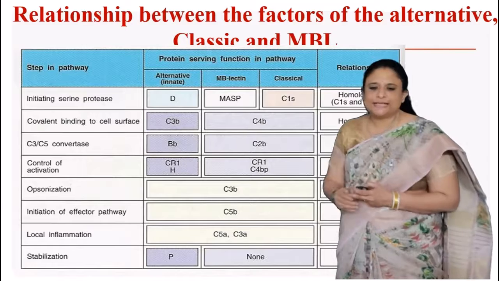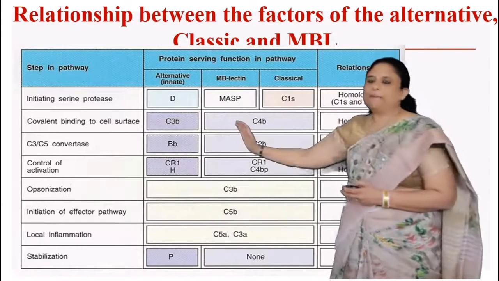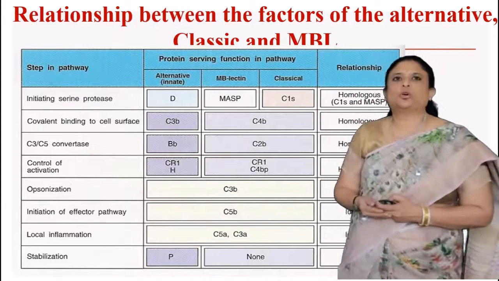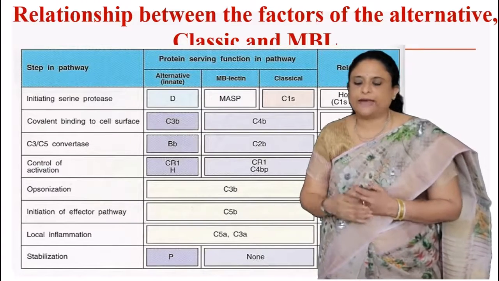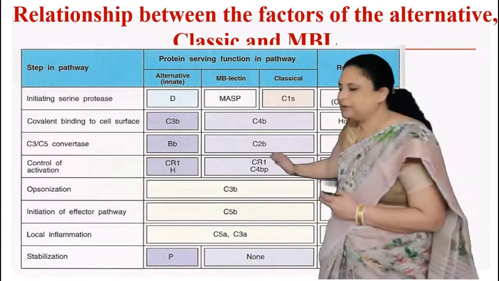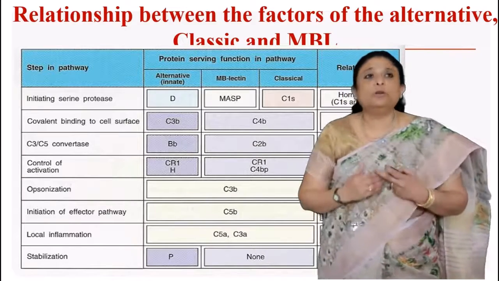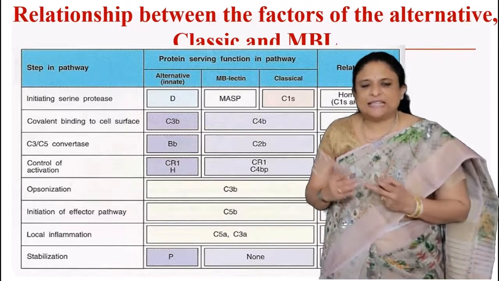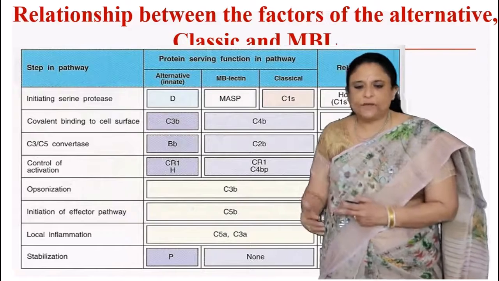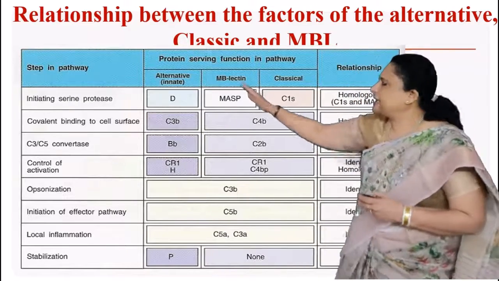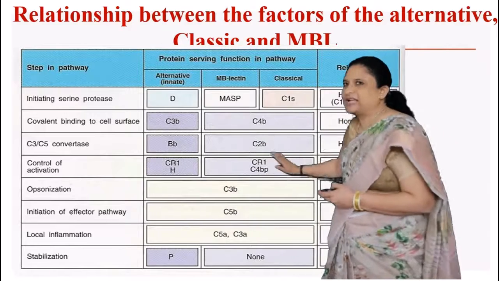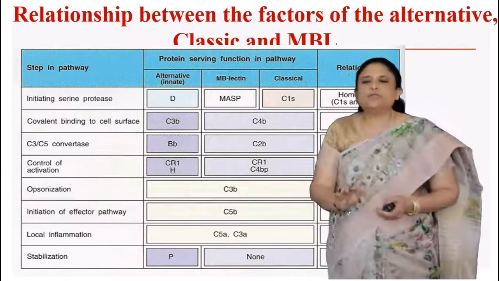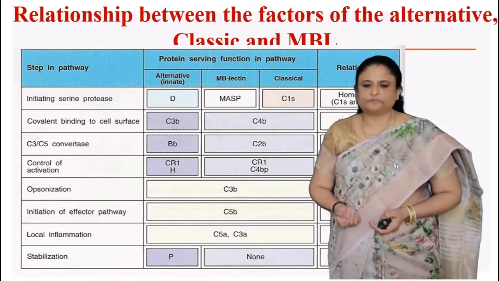Coming to opsonization, in all three pathways it is C3b which causes opsonization. Initiation of the effector pathway is by C5b in all three pathways. Local inflammation is caused by C5a and C3a. Coming to stabilization, in the alternate pathway we have properdin, whereas in the classical and mannan lectin pathways there is no need of any activation.